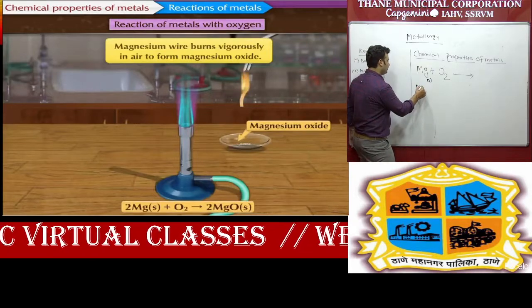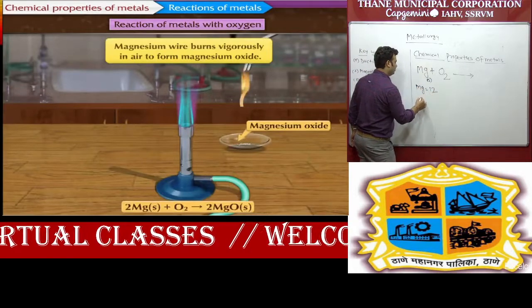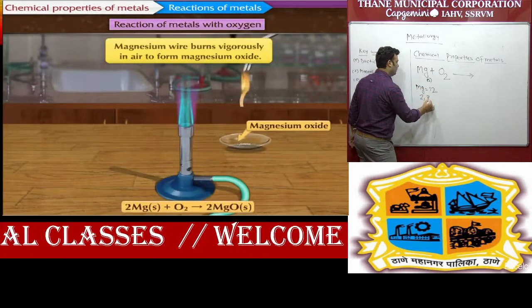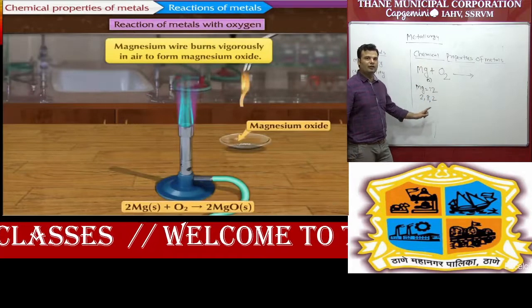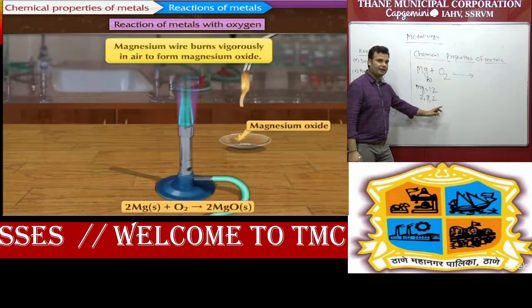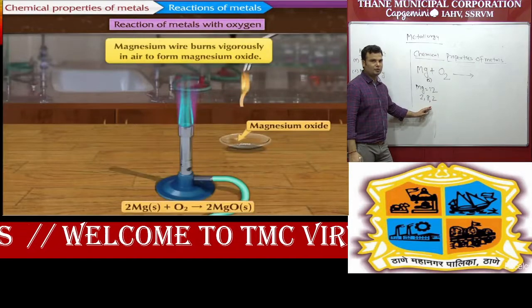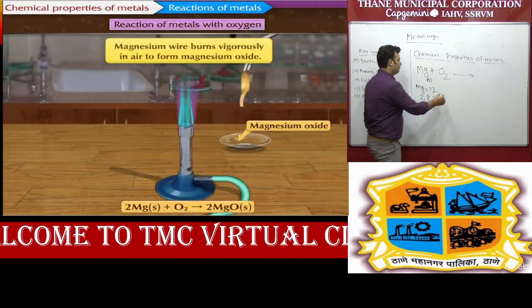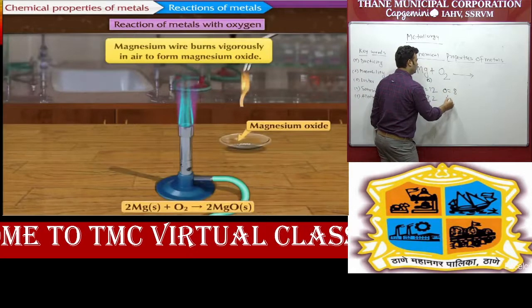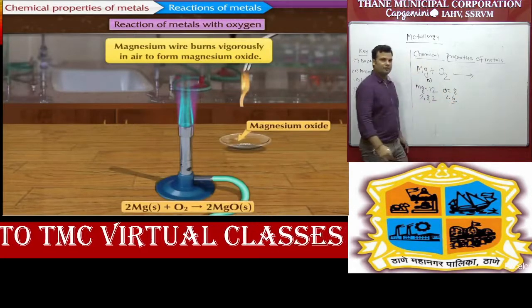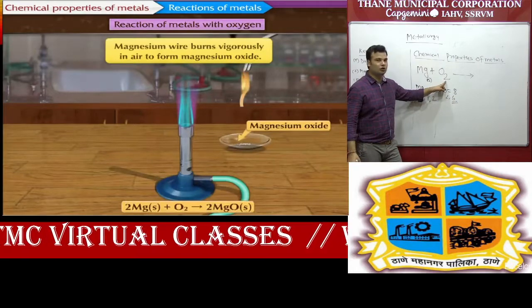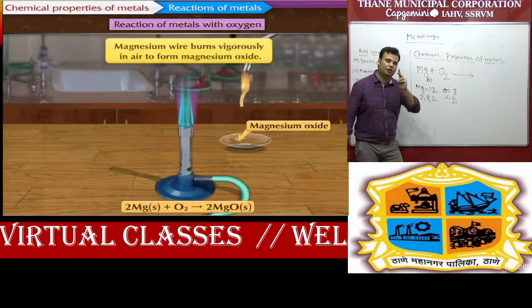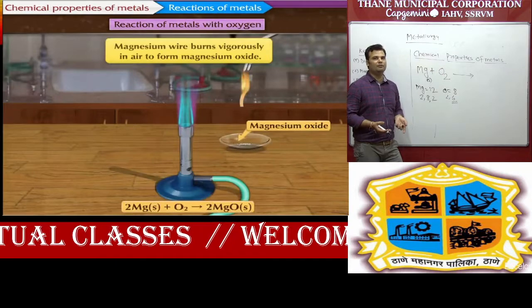So magnesium, student, atomic number is 12, correct. So we can do electronic configuration 2, 8, 2. So magnesium will donate 2 electrons to complete its octet. And this one is electropositive. So 2 electrons. And oxygen, we already know that oxygen atomic number is 8. So 2, 6. So it requires 2 electrons. But how many oxygen? 2 oxygen. So 1 oxygen requires 2 electrons. So 2 oxygen will require 4 electrons.